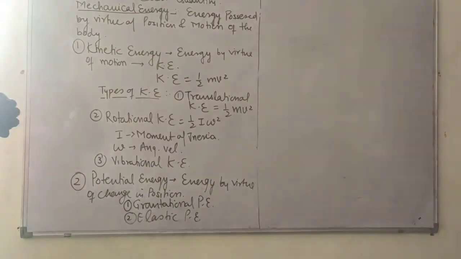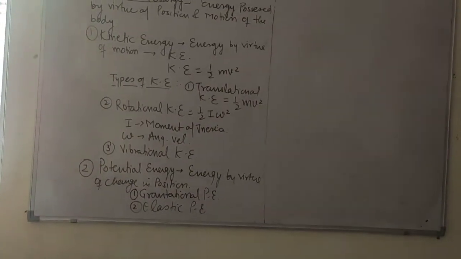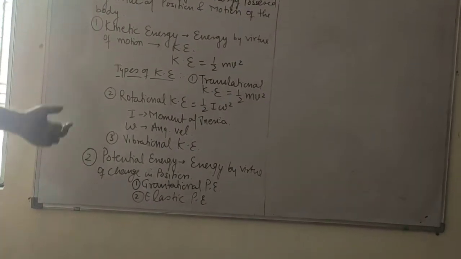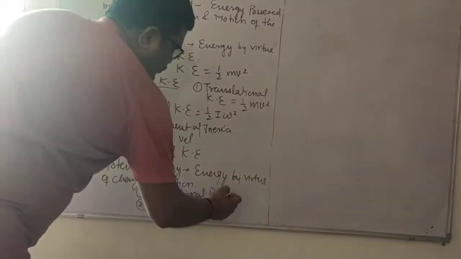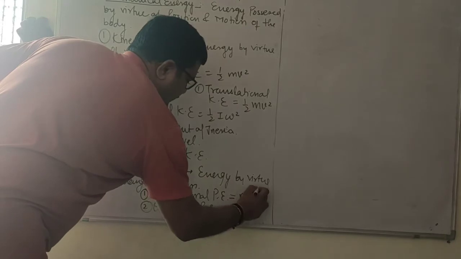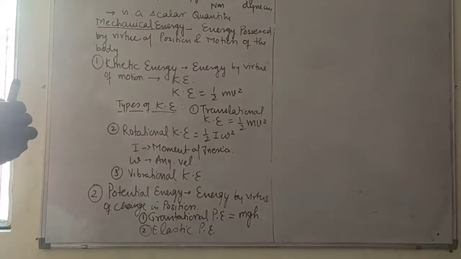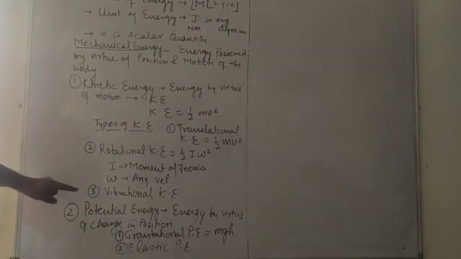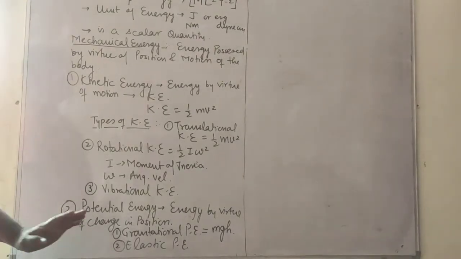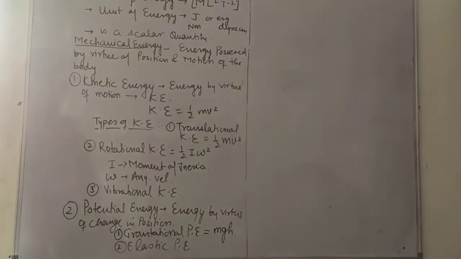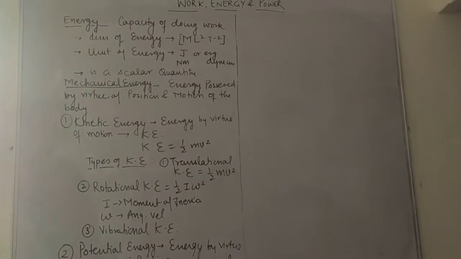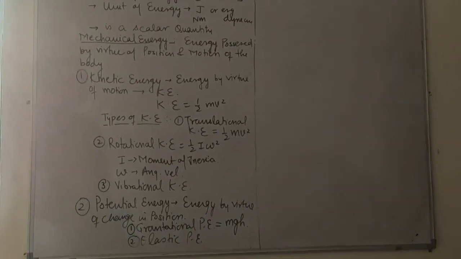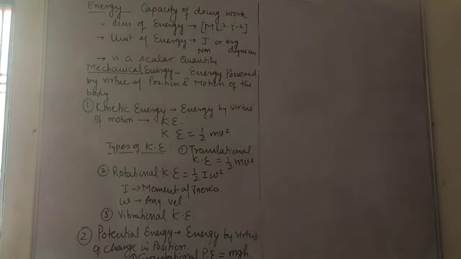In elastic potential energy you will come to know about the potential energy of a spring. So there are two types of mechanical energy, kinetic energy and potential energy. Gravitational potential energy you might be knowing as mgh; I will show how it comes. Translational kinetic energy is half mv square, rotational is half I omega square, and vibrational I will tell in waves. So this is the concept of energy, but you need to learn or derive the expressions for kinetic energy and potential energy. For that